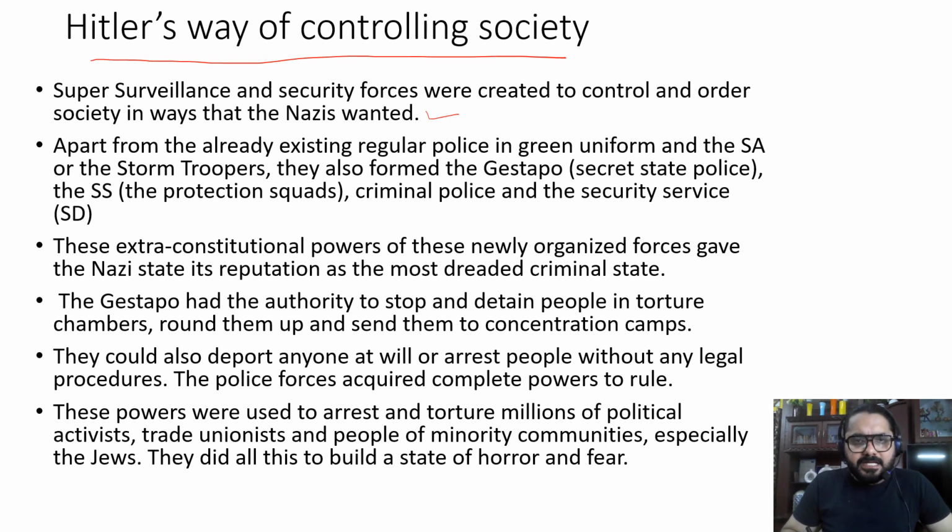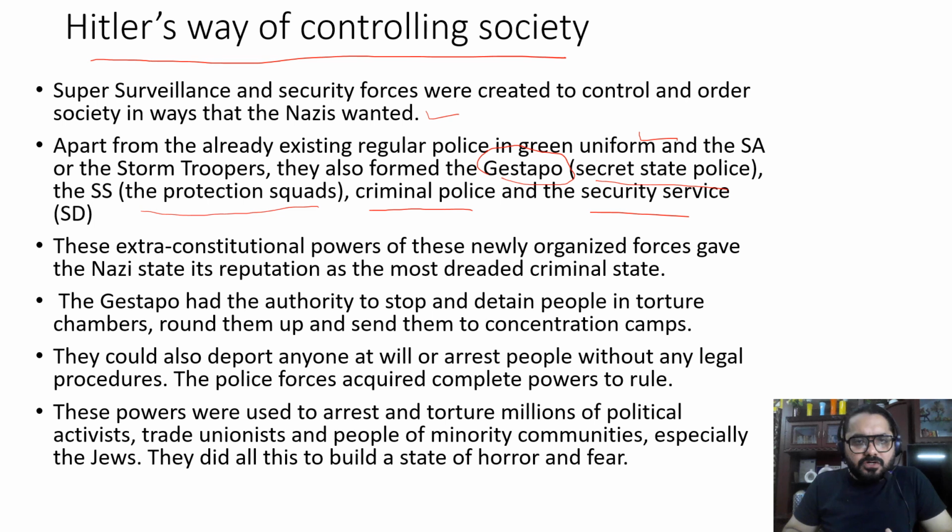Apart from the already existing regular police in green uniform and the SA or the storm troopers, they also formed the Gestapo. Now, what is this Gestapo? The Gestapo is a secret state police service, and there was the SS, that is the protection squads, and the criminal police and the security services. These were the extra forces that were brought into existence apart from the regular police in the green uniform.